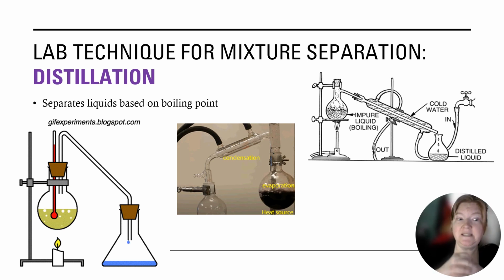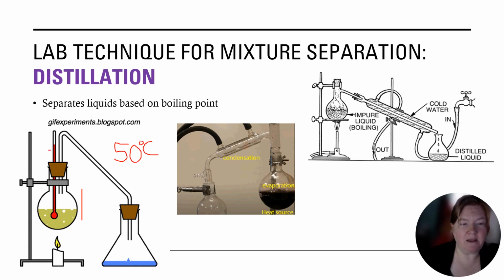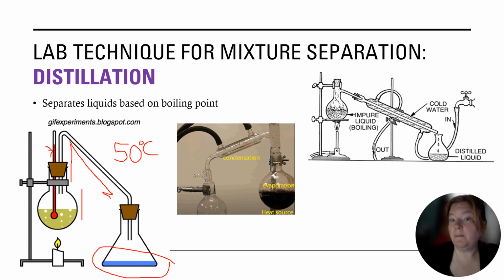Now, another type is distillation, and this separates liquids based on their differences in boiling point. So what do I mean? Here I have a mixture, for example, right here, and I have two liquids, and say one boils at 50 degrees Celsius. So here I have my thermometer, right? I'm going to heat this up to 50 degrees Celsius. That liquid will start boiling, the gas will rise up here and then condense to a liquid and be collected over here. And then the other liquid will remain.